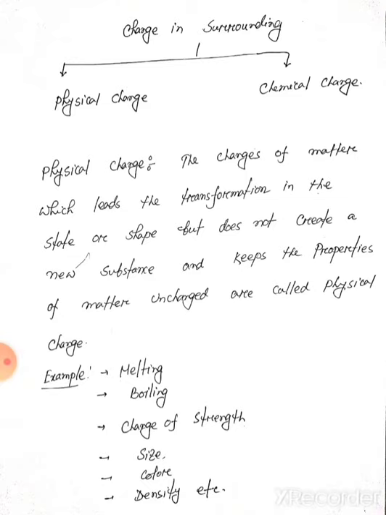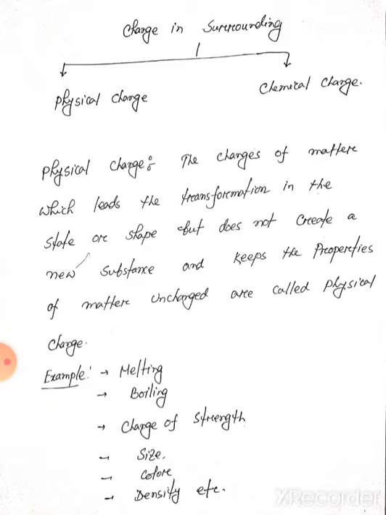The changes of matter which lead to a transformation in the state or shape but do not create a new substance and keep the properties of matter unchanged are called physical change.